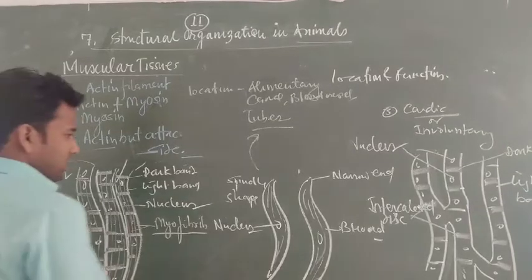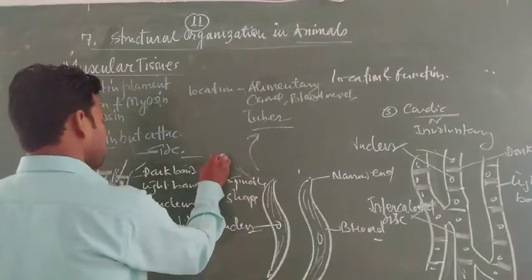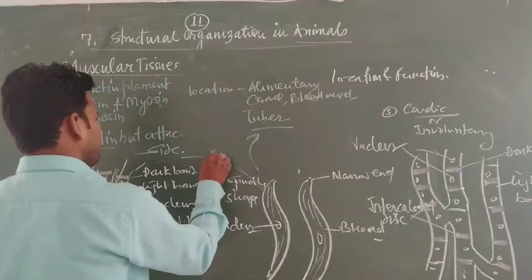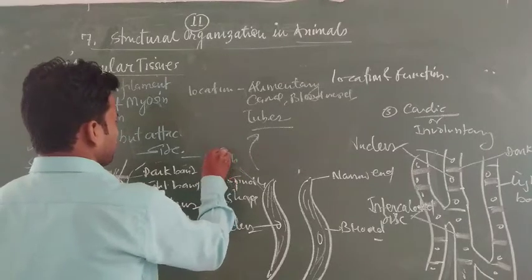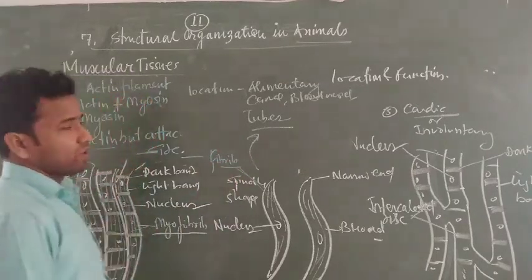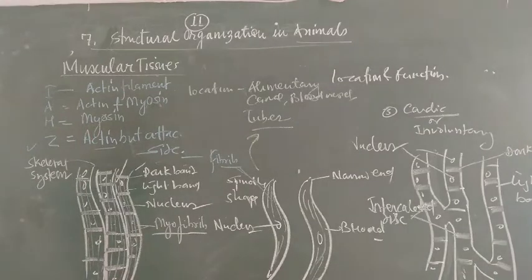Here this also has fibrils in it, but not dark and light bands like those present in the other case, because they show the phenomenon of contraction and relaxation. This phenomenon is not observed in the smooth muscles, because it is involuntary in function.